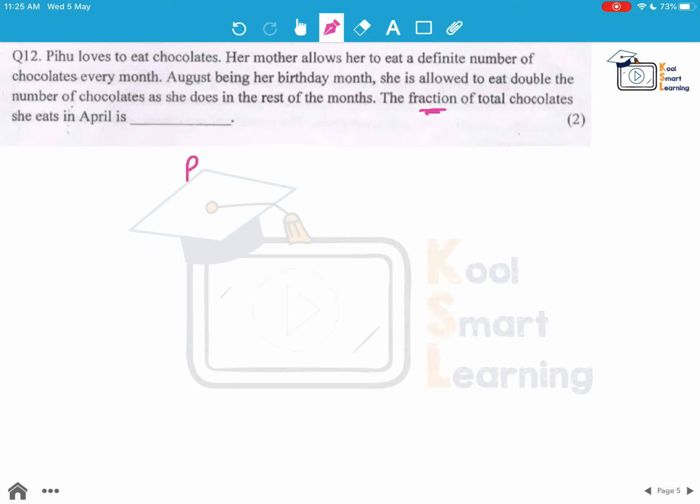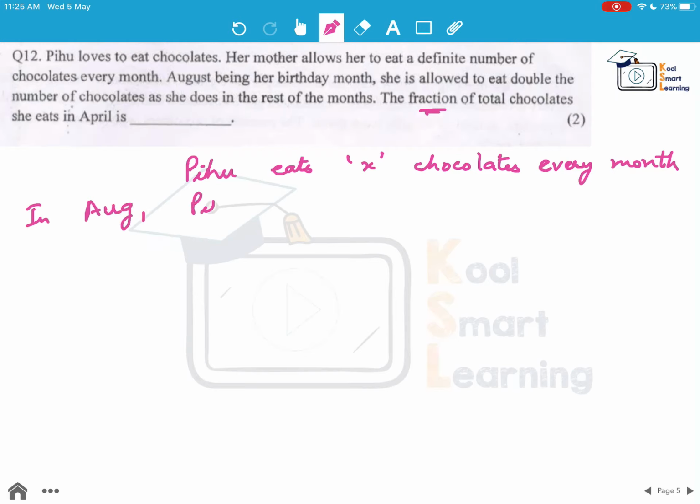So let's take that Pihu eats X chocolates every month. In August, which is her birthday month, Pihu eats how many chocolates? It says double of what she eats in the rest of the months. So this becomes 2x.